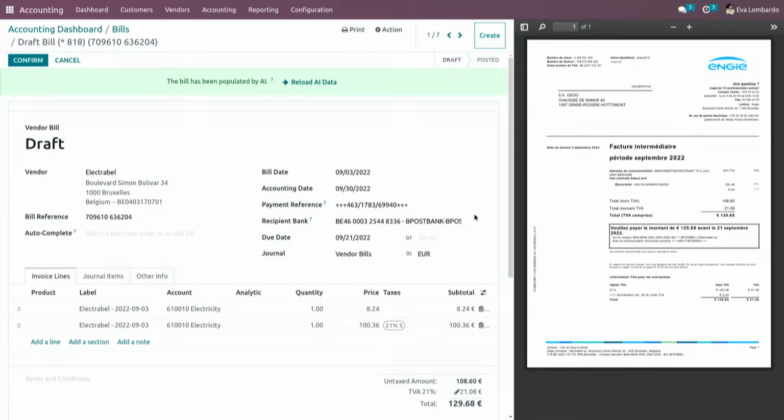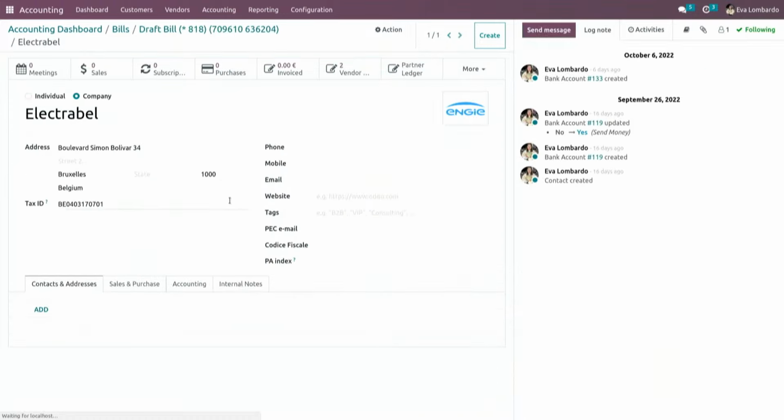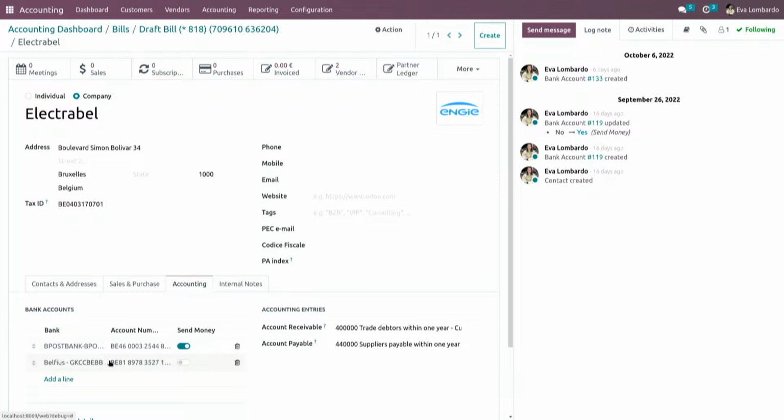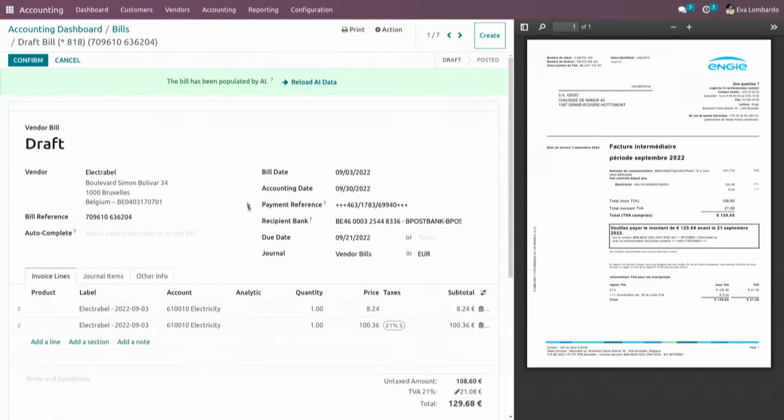However, since those bank accounts are created automatically by the OCR, to avoid any risk of scams or phishing, you now have the possibility within the contact form for newly created accounts to validate them in order to use them in outgoing payments. So you keep control of all the outgoing payments from your database.